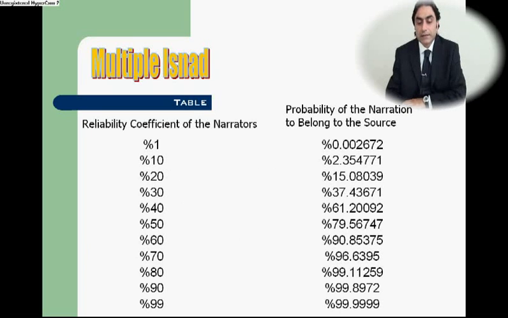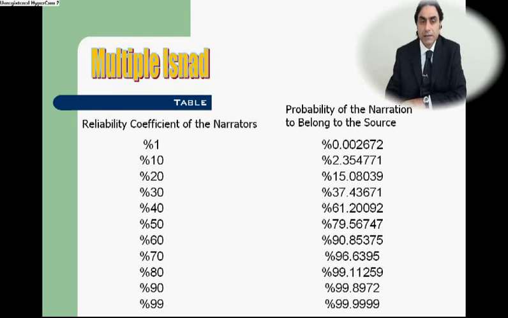Now let's look at the table here. In the table, results for the above-mentioned isnad are calculated with regard to the probable status of narrators, ranging from the weakest reliability coefficient to the strongest.